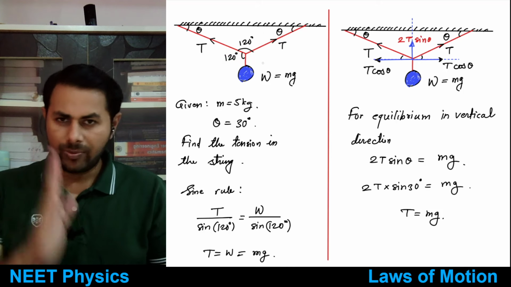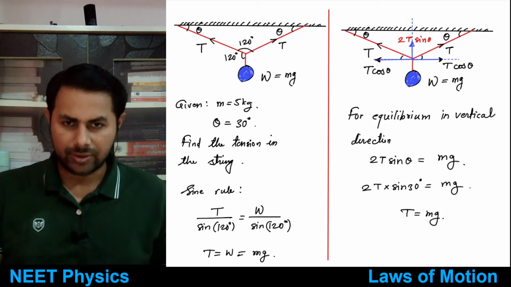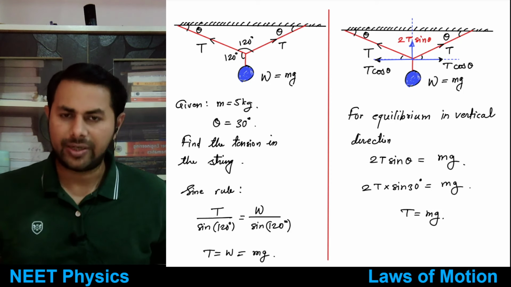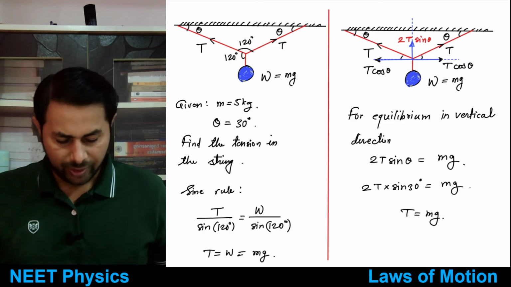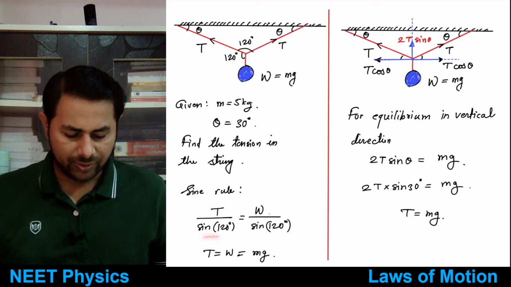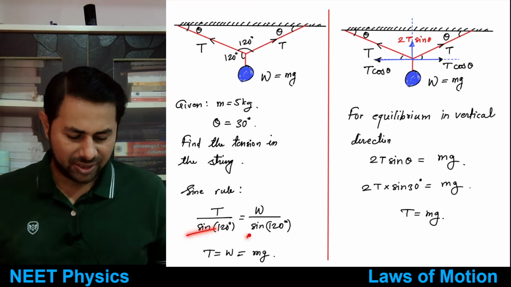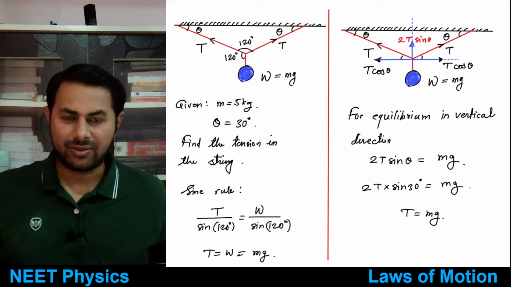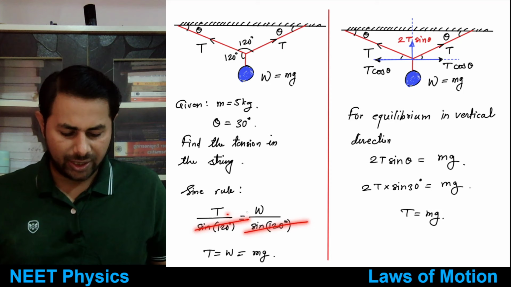So one force divided by sine of the angle between other two is equal to take any other force divided by sine of the angle between other two. So they should be equal. So therefore I say that T divided by sine of 120 degrees is equal to W divided by sine of 120 degrees, and then in denominator it's sine 120, sine 120 only. So it gets cancelled out, and therefore you have T equals to W.